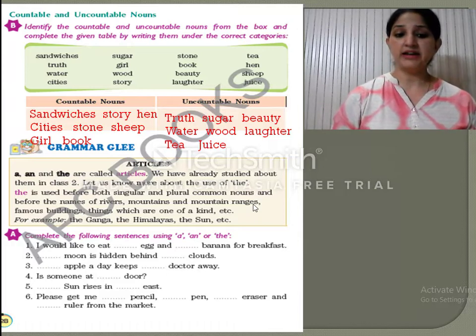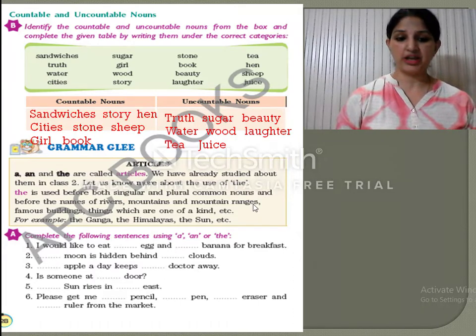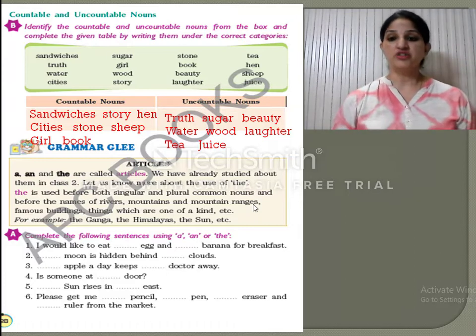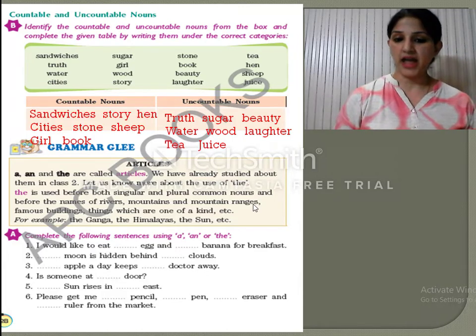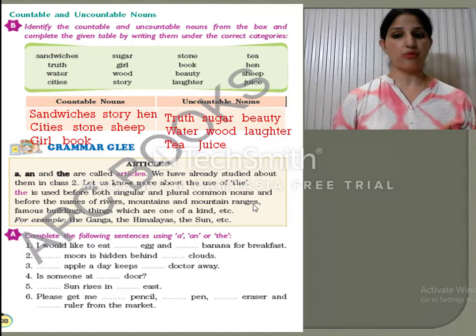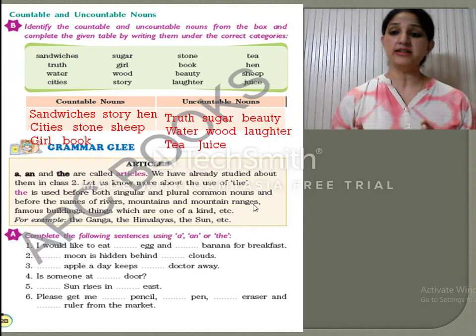Secondly, the is used with specific names like the name of a river, mountain, mountain ranges, famous buildings, etc., that are again proper nouns, which are one of their kind, like the Taj Mahal. So the is used with singular and plural common nouns, and with specific or proper nouns. And thirdly, the is used when we are talking about a thing for the second time.